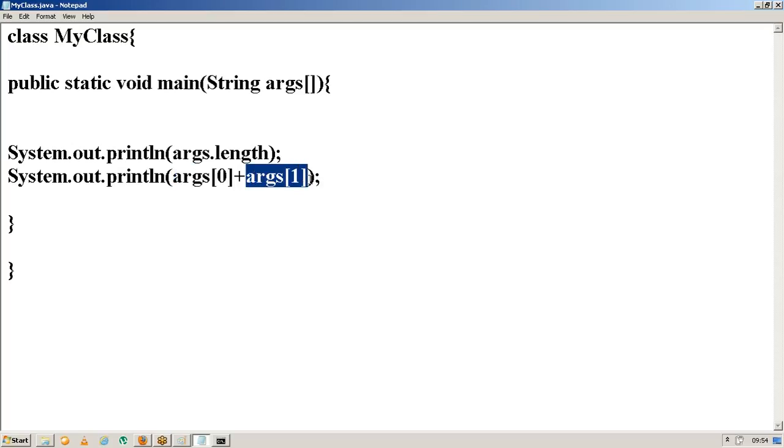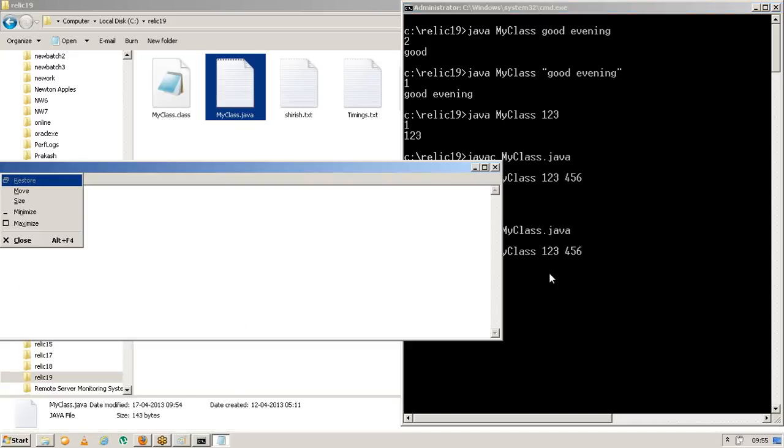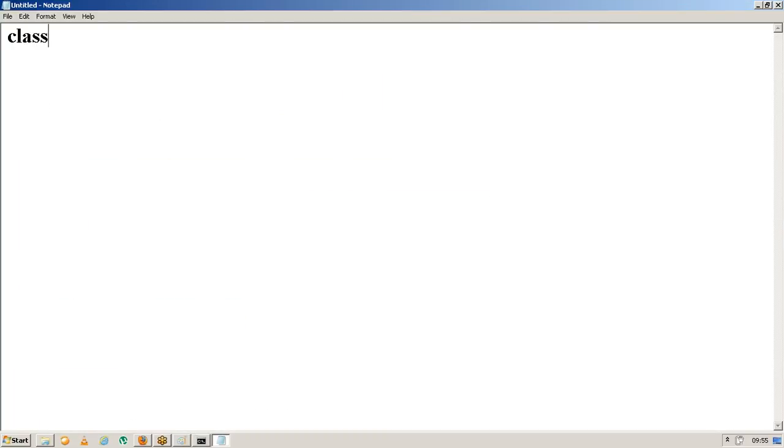Still, if your requirement is that you need to perform addition here, what do you have to do then? You have to convert arguments of 0 and arguments of 1 to integers. It doesn't mean you have to replace the type with integer, it doesn't allow you. After getting the value in your program, here itself we have to convert arguments of 0 and arguments of 1 to integers. That's the solution for this.